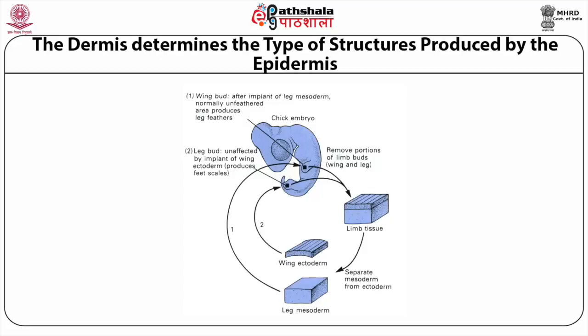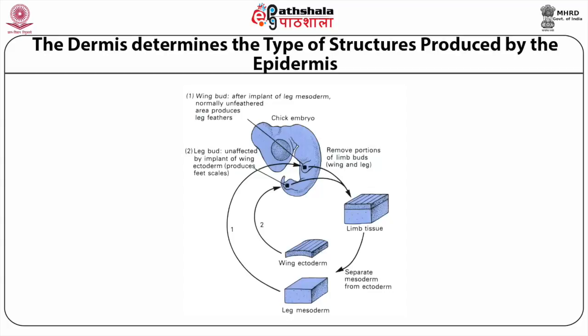There is enough evidence that during differentiation of cells in developing tissues and organs, intercellular interactions play important roles. This is illustrated in the slide.